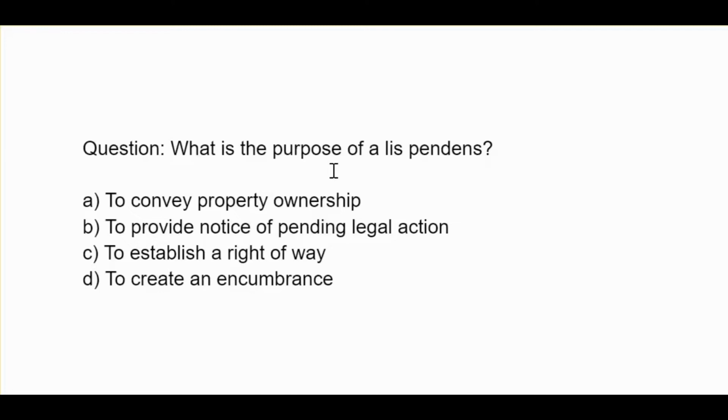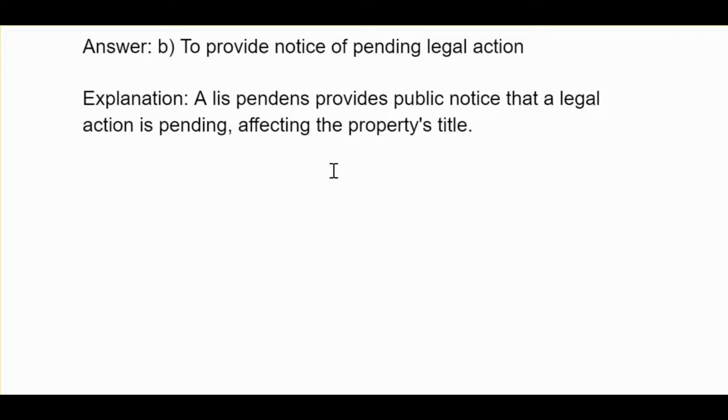What is the purpose of lis pendens? A, to convey property ownership. B, to provide notice of pending legal action. C, to establish a right of way. D, to create an encumbrance. B, to provide notice of pending legal action. A lis pendens provides public notice that a legal action is pending affecting the property's title.